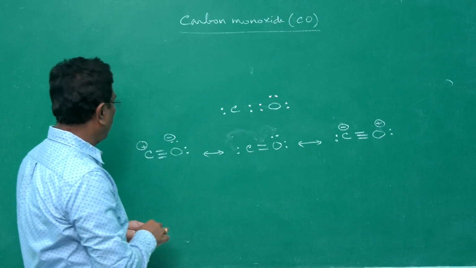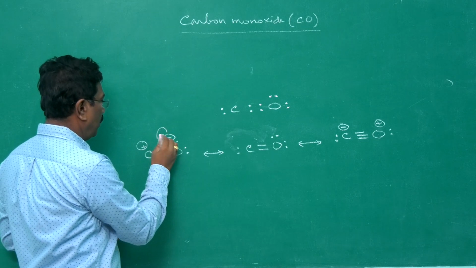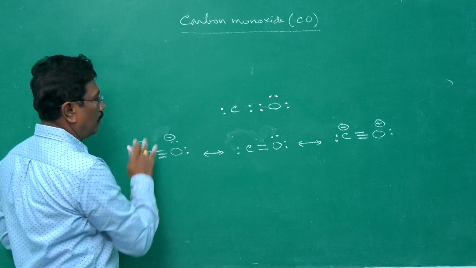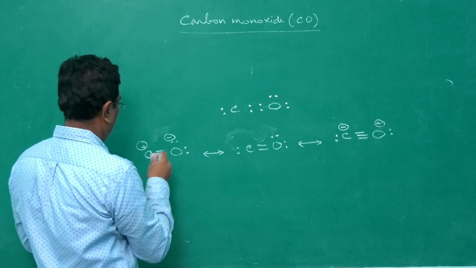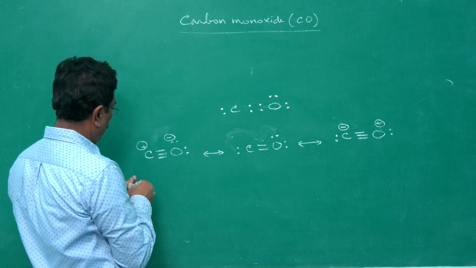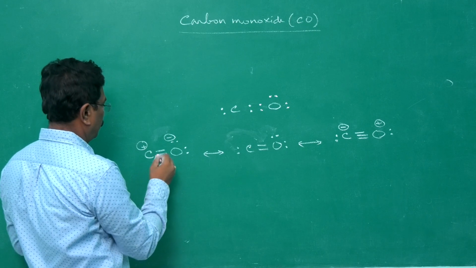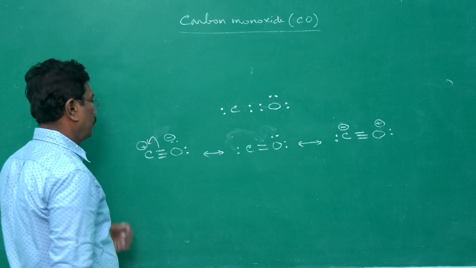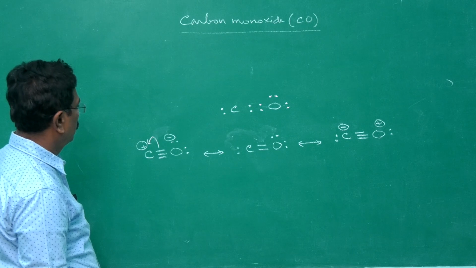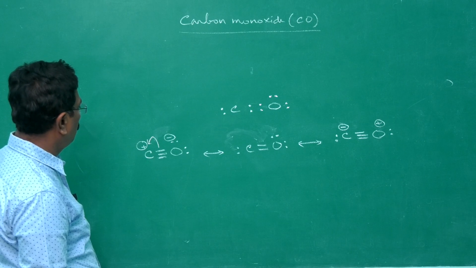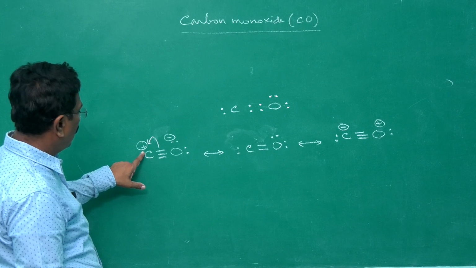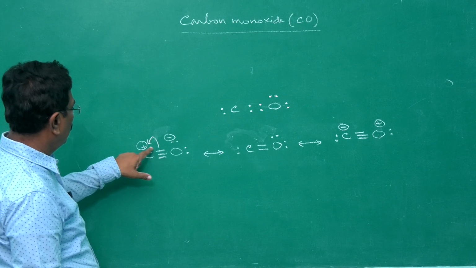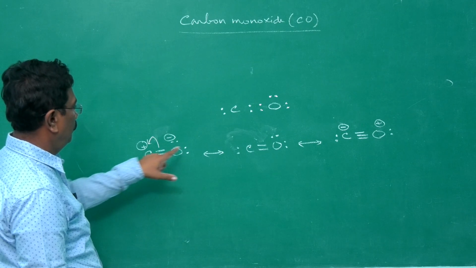When we start from here, I can show like this, the electron pair. The bond may be shifted here. It is because of the bond shift that the charge is nullified, it has its lone pair of electrons.